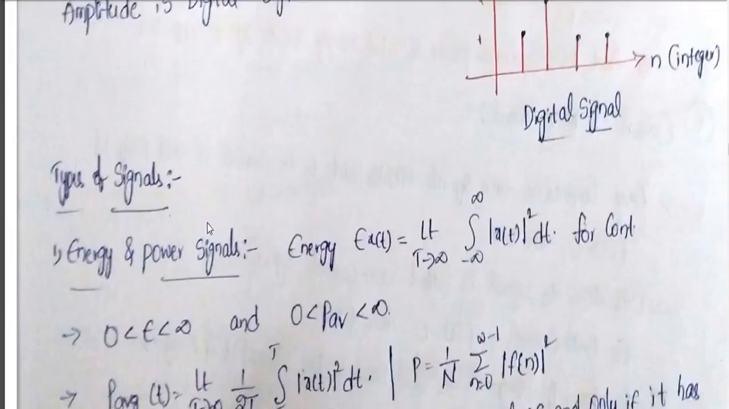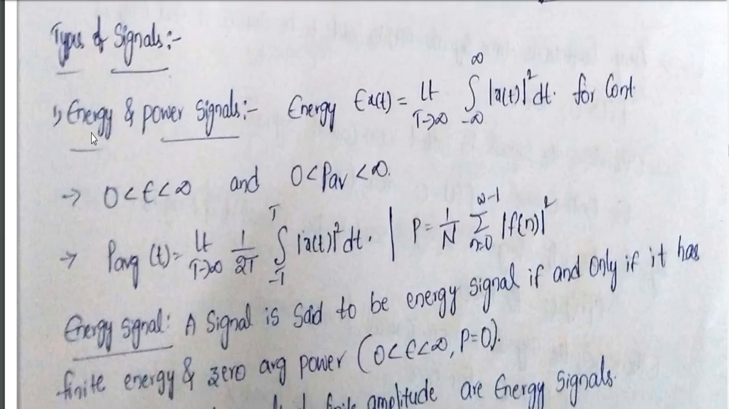If I know some signal x of t, that is cos t or sin t, then what is the amount that it can deliver? I should estimate it so that I can use it in a practical application. Whether it is an even signal or an odd signal, depending upon that I can use it in some other applications. To analyze this, I should know this basic category of signals. So we'll see what the different types of signals are.